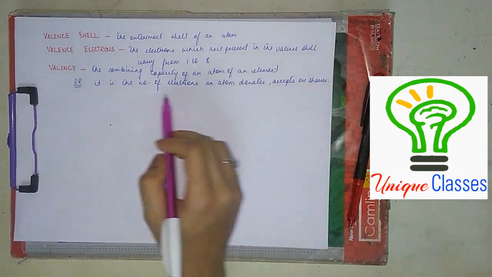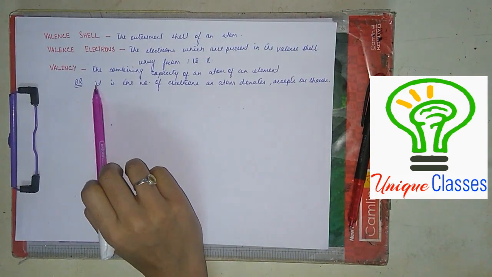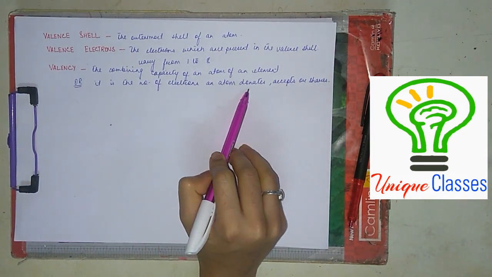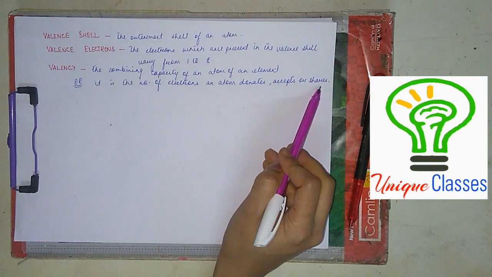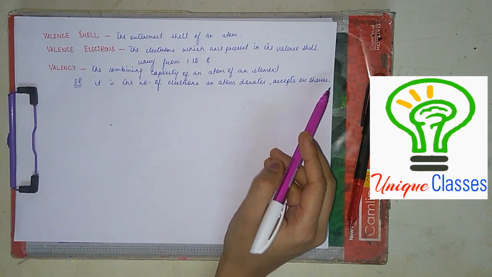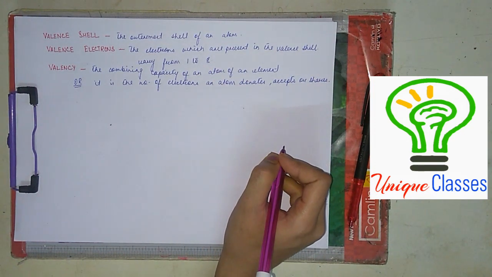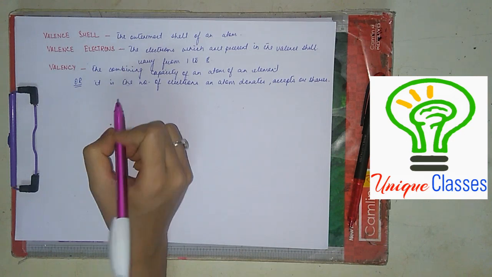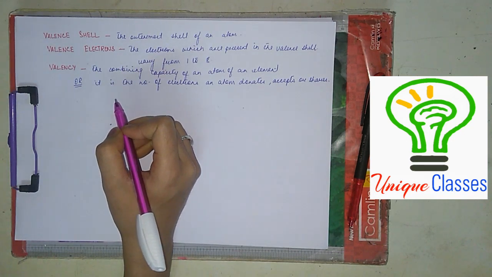Clear? We can say that valency is the number of electrons an atom donates, accepts or shares. Clear? Okay. Now, I know you will not be clear with these definitions. I'll explain it to you.